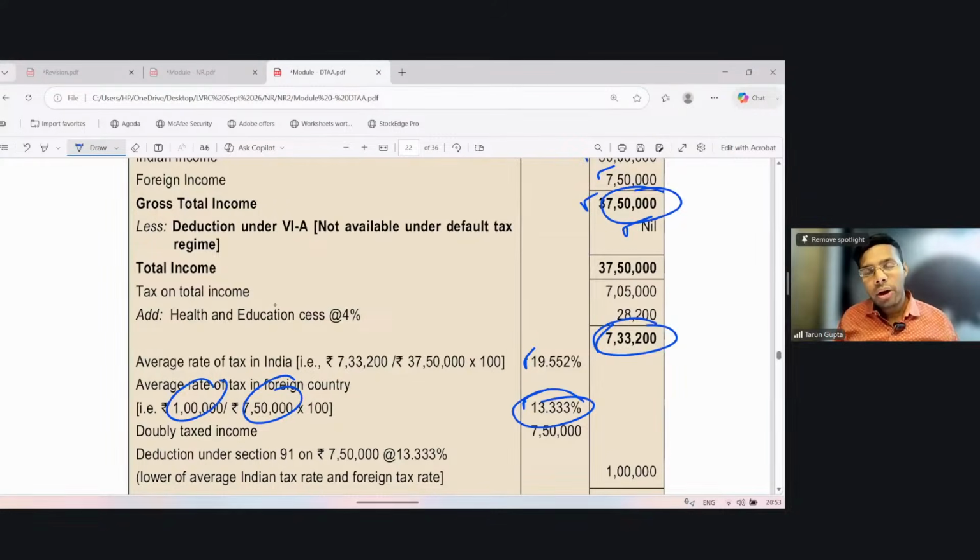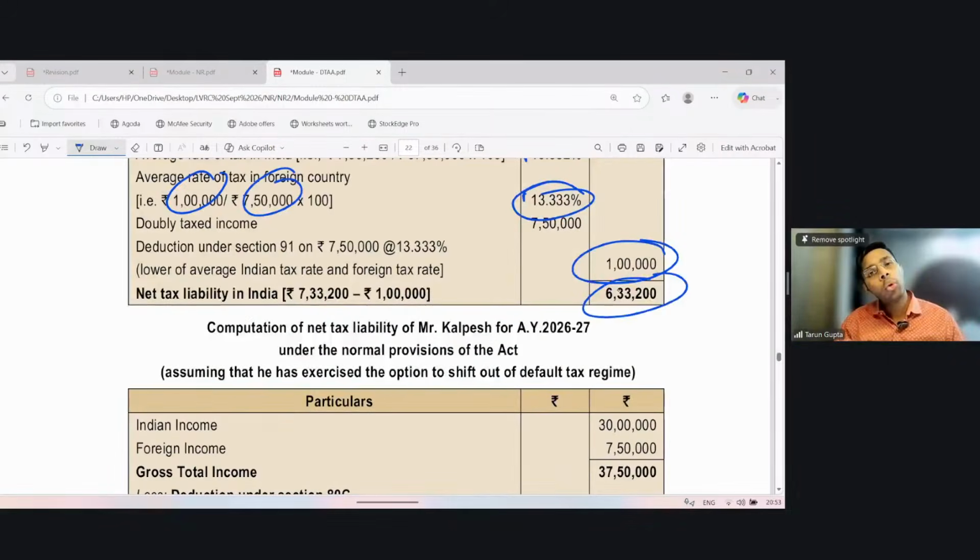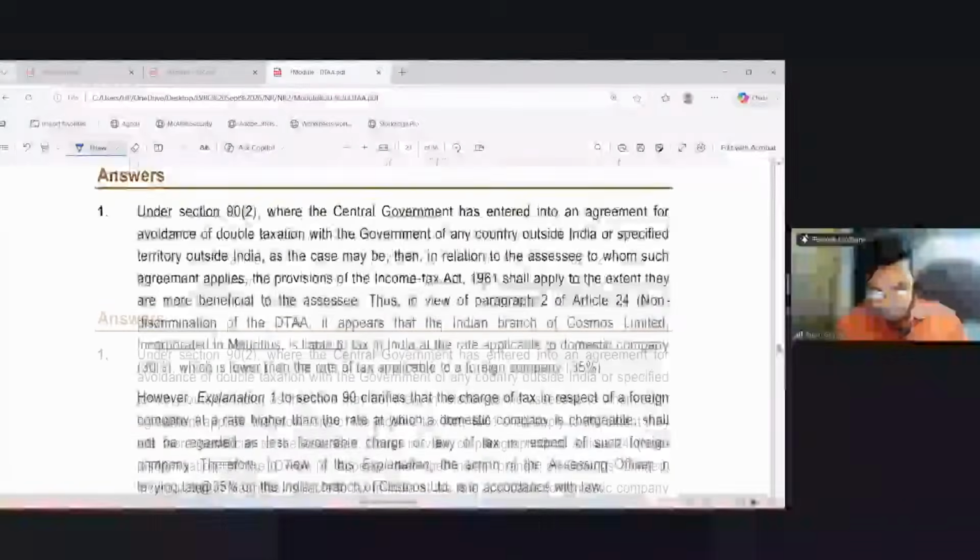So the doubly taxed income is 750,000. I apply this rate on this income, and the FTC comes to 1 lakh. And I have to pay 6,33,200. Clear?